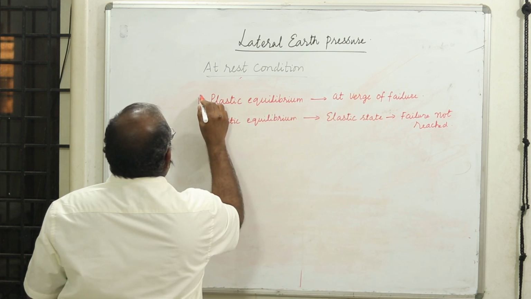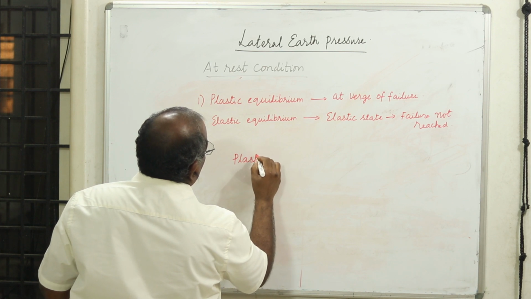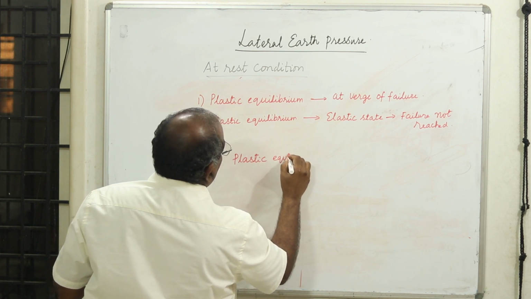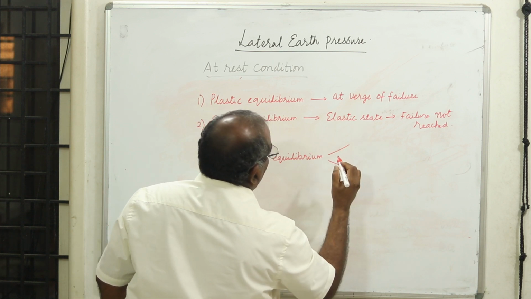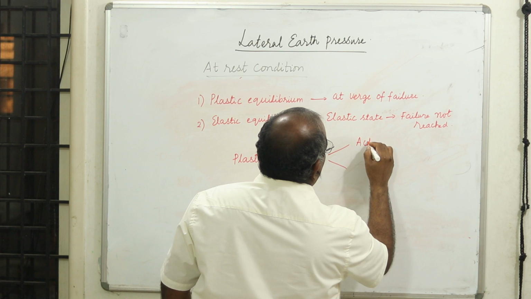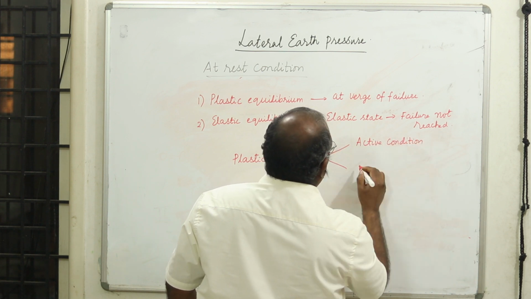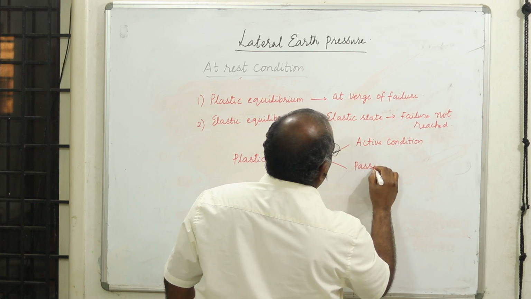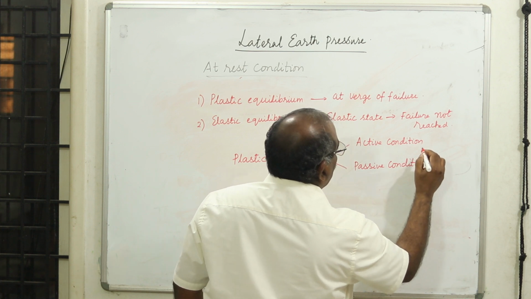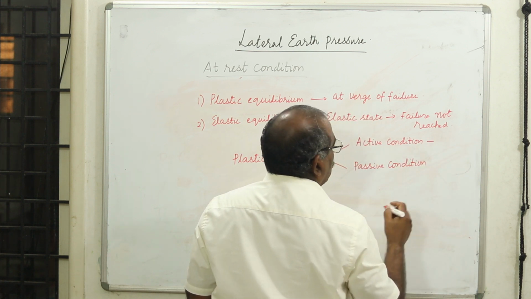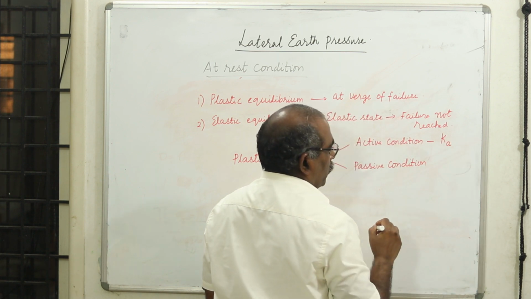Therefore, for the plastic equilibrium, we have two types of states. In the plastic equilibrium state, we have the active case, active condition. When the wall moves towards the fill, we have the passive condition. Students, for the active condition, the coefficient K is denoted by K suffix small a.